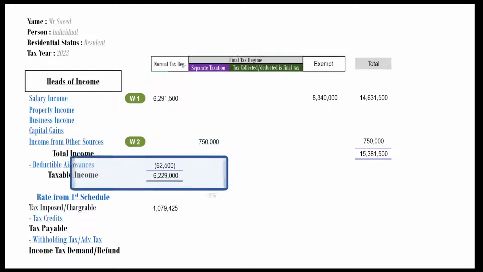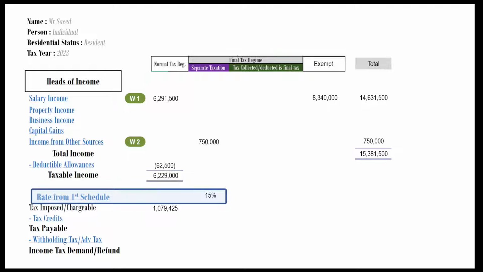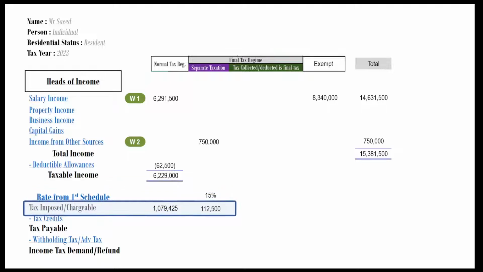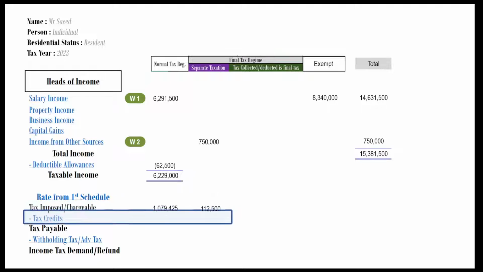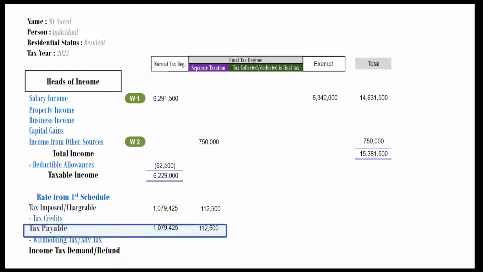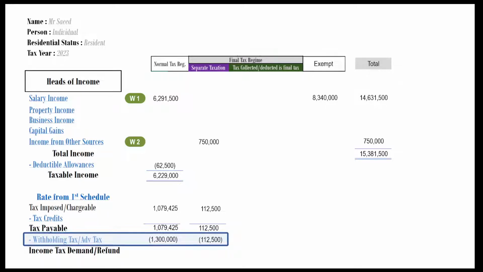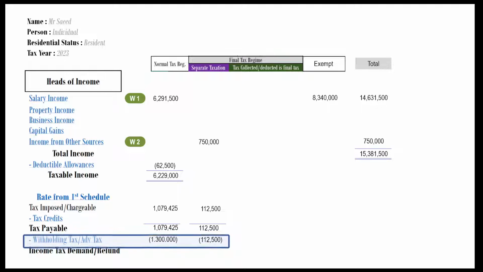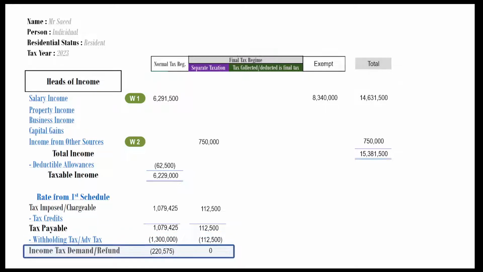Calculate tax imposed on dividend income. Tax rate given in question is 15%. Tax imposed on dividend comes to Rs 112,500. This tax on dividend is final tax. In absence of any tax credits, it is very easy to calculate tax payable. From tax payable, deduct amount of withholding tax given in question. Tax refund comes to Rs 220,575.